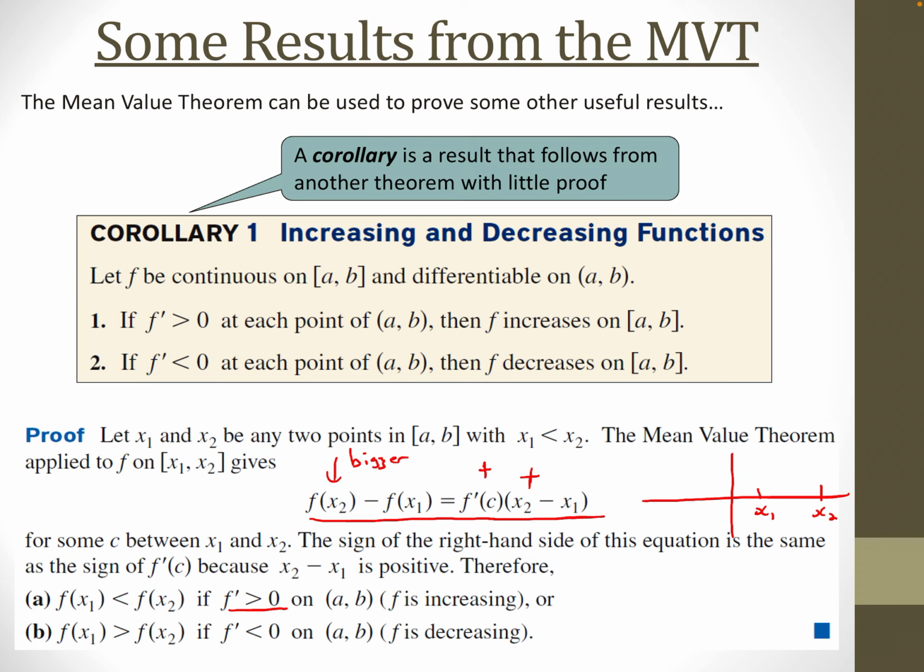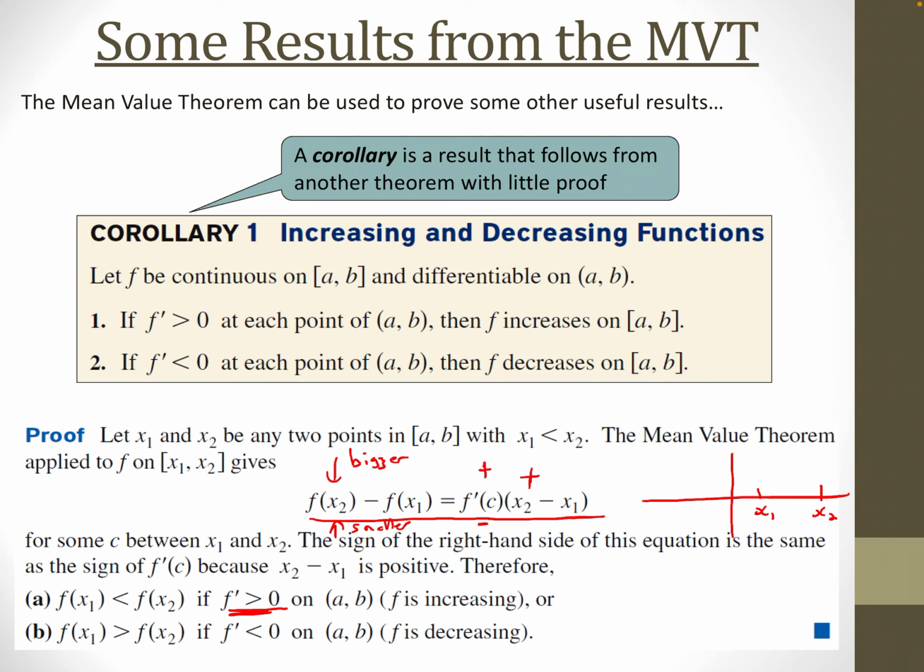However, if f prime at c happened to be negative, then that side would be negative, and then this one would have to be the smaller one. And so then f is decreasing. So fairly simple here, hard to get by the symbology here, but fairly simple, is that if f prime of c is positive, that is, if we're always positive in that section, that's what the A part says, then we will see that every f at x2, every y value, will be bigger later on.